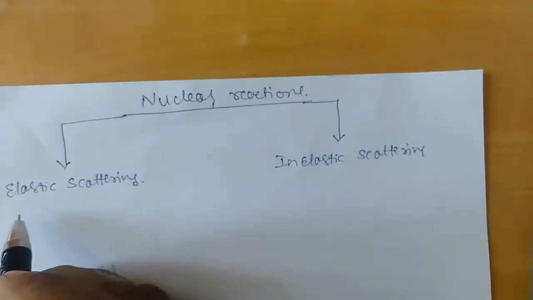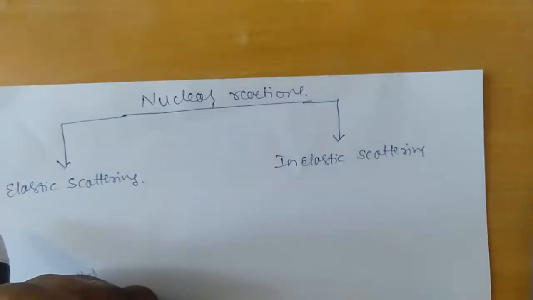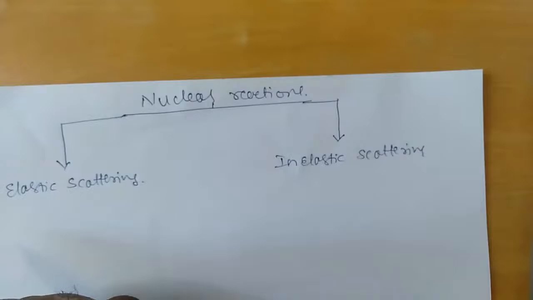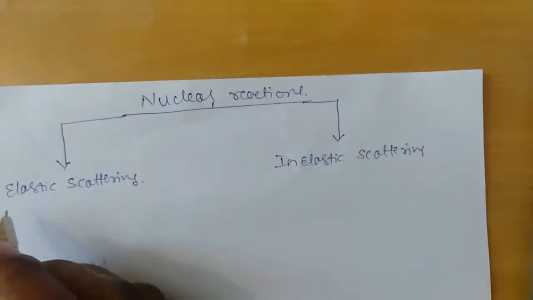Now, what do we mean by elastic scattering? In a nuclear interaction, if it does not change the energy of the incident particle but changes only the direction of the particle, then that is elastic scattering. That means if the product nucleus has the same kinetic energy as that of the incident particle, then the scattering is said to be elastic scattering.